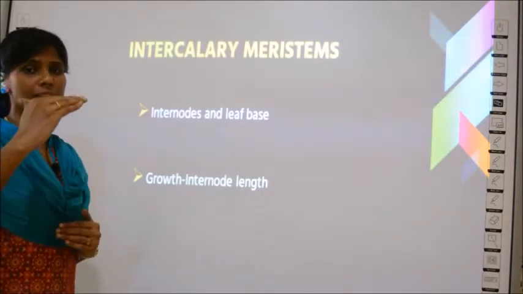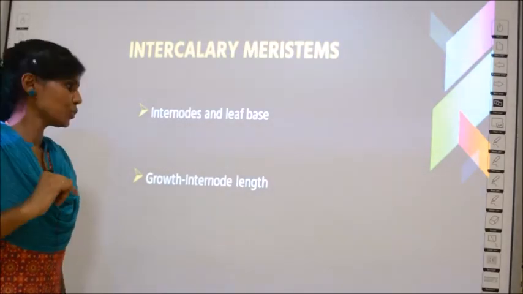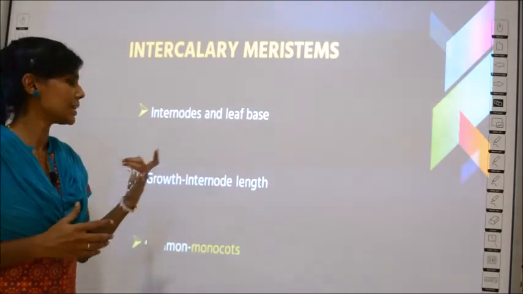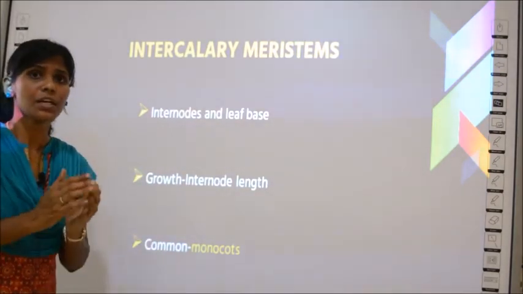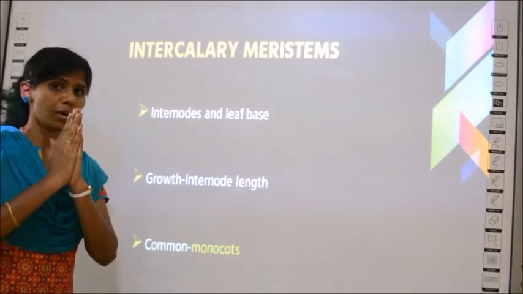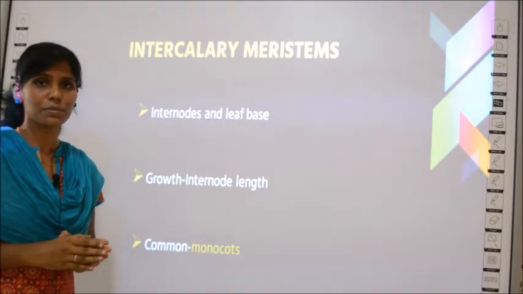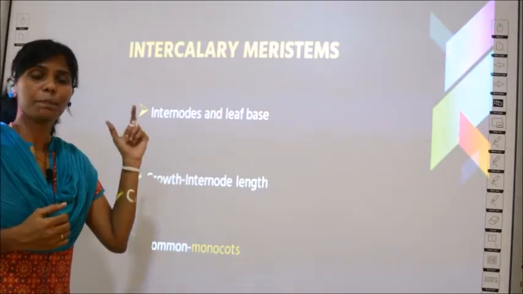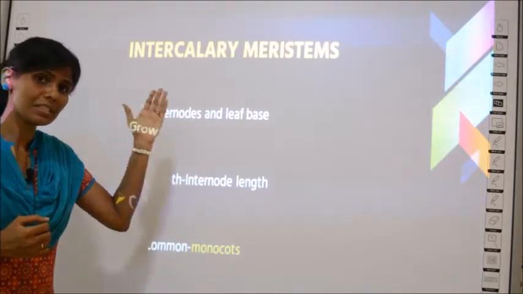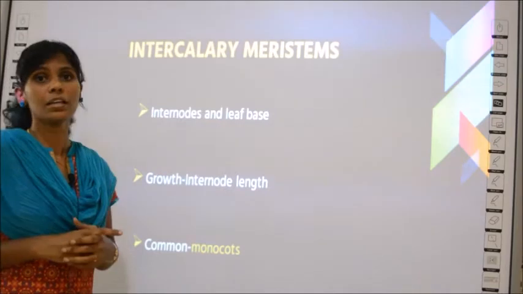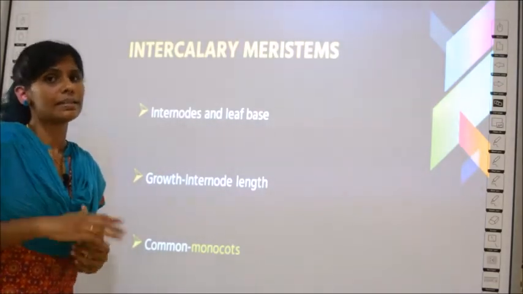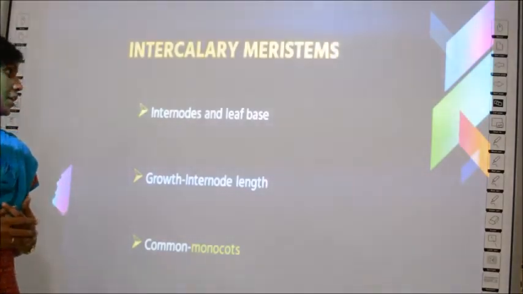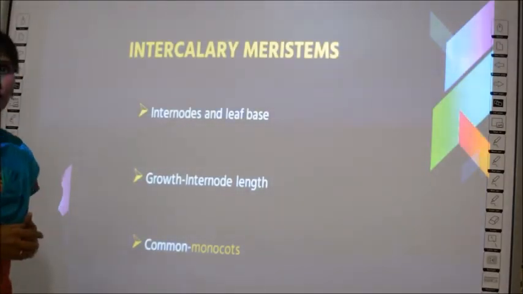There will be an increase in the size between two nodes, and this type of meristem, that is intercalary meristem, is common in monocotyledonous plants. You have two types of plants, right? Either monocots or dicots. Intercalary meristems are more common in monocots than in dicots. So what have you studied about intercalary meristems?